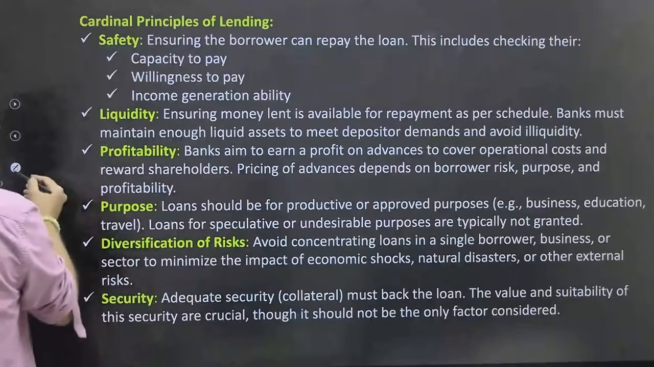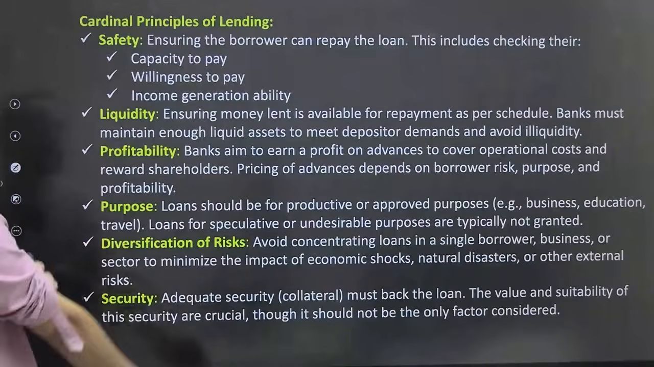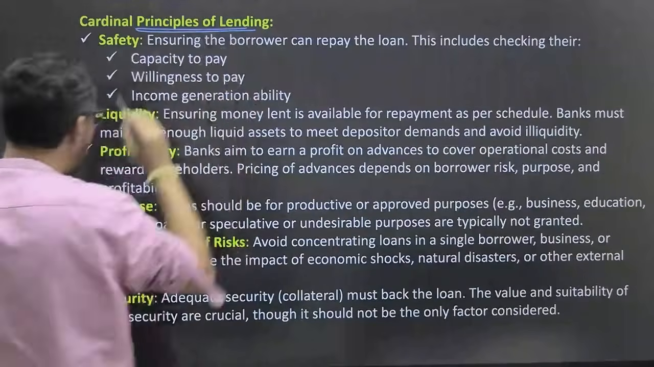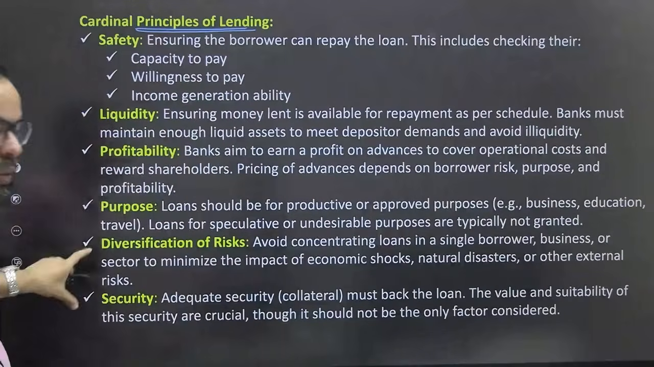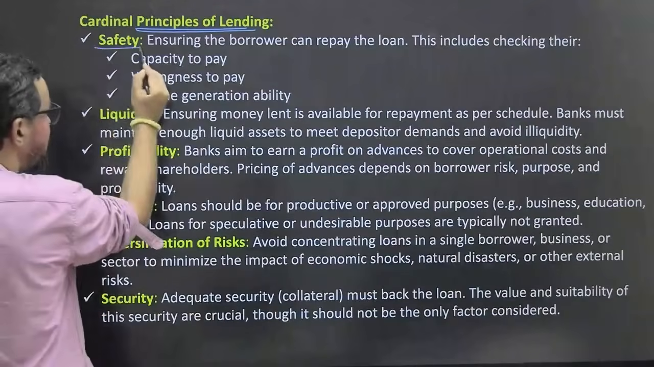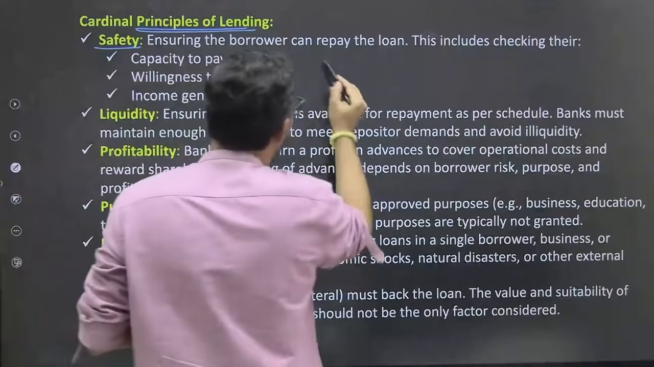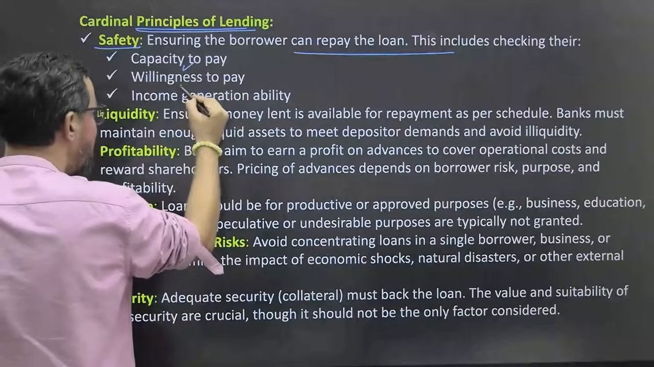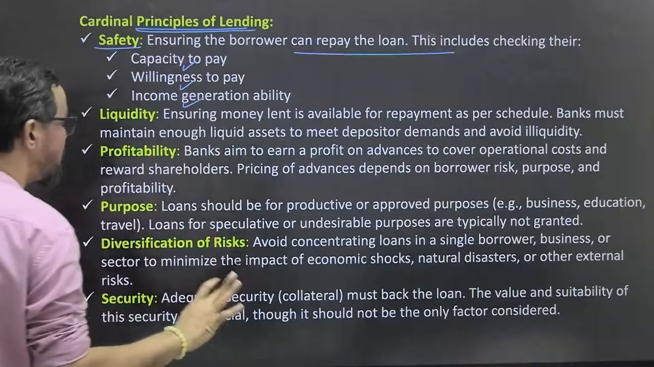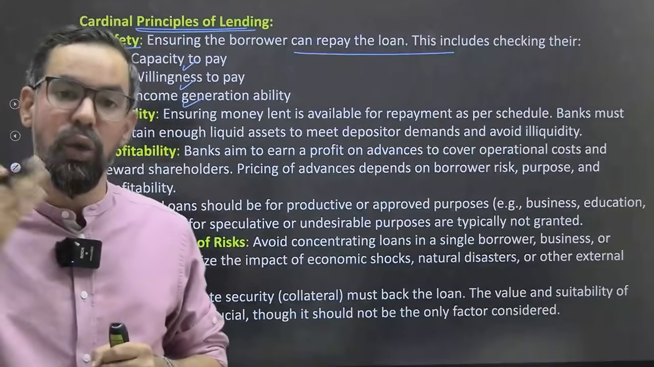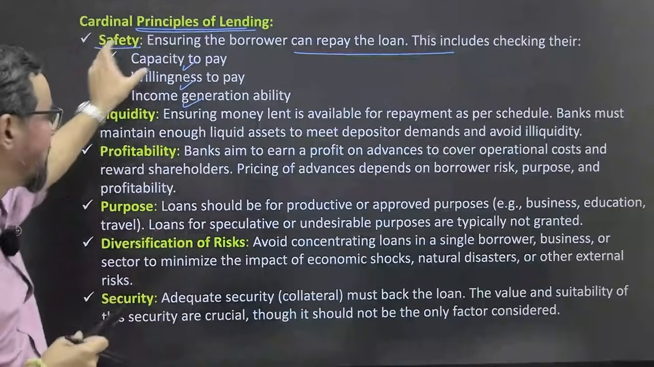We will start with the principles. When it comes to the principle of credit or lending, these are the core or cardinal principles of lending. The first is safety: ensure that the borrower can repay the loan, which includes capacity to pay, willingness to pay and income generation ability. Whenever we give a loan to a customer and do the loan appraisal, we consider these areas.